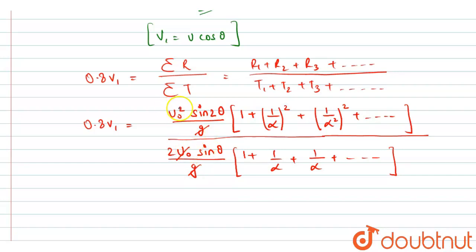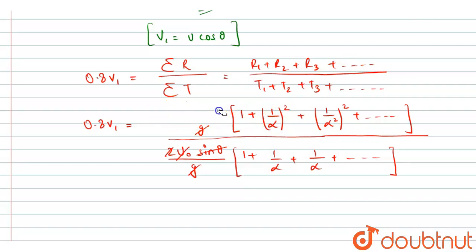From here, first of all, cancelling out the common terms, we can cancel g and we can cancel u naught. One more thing we can cancel: this sine 2 theta I can write as 2 sine theta cos theta. So from here we can cancel 2 sine theta also. I am rubbing it and rewriting. We will be left with only u naught cos theta here.